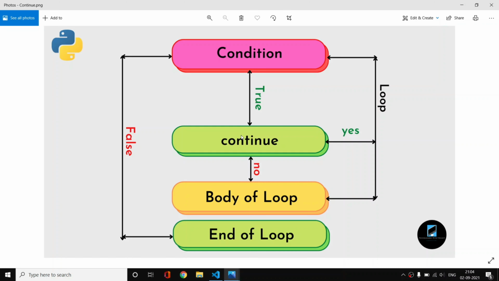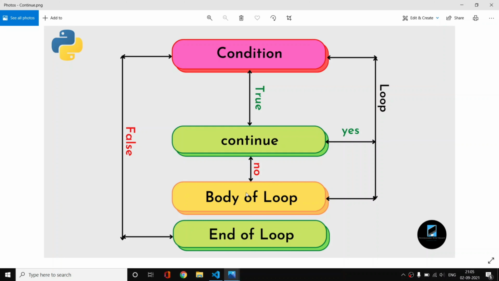Only if I is 5 do we have continue. Now our body gets executed. The body increments I by 1, so I is 1 now. We go back to the condition, which is true because 1 is less than 10. We check if we have continue here, and we don't, because I is not 5 yet.